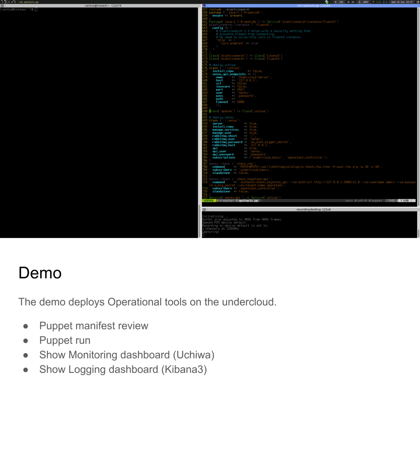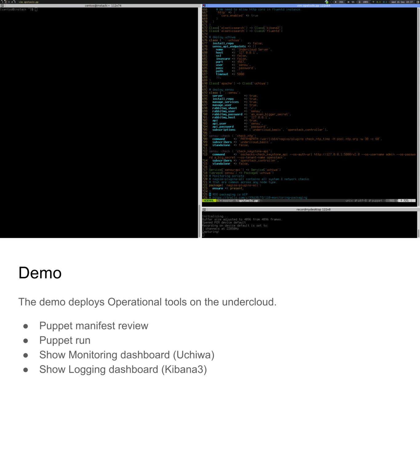And then we install Sensu. So we have the dashboard, which is Uchiwa. We configure the Sensu endpoints, and then we say, okay, let's install the Sensu server. And I added a couple of checks. The first one is check NTP, which is taken from the Nagios plugins package that you can find anywhere. It's a very common check. It's just to check if the NTP connection works. And the other one is more for OpenStack. It's actually testing if the Keystone API is working.